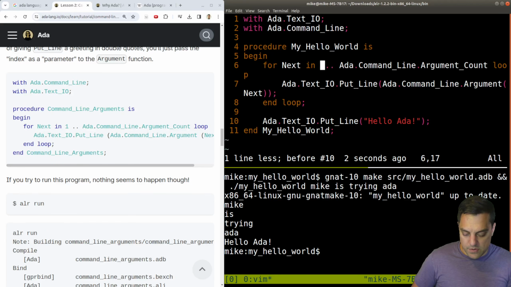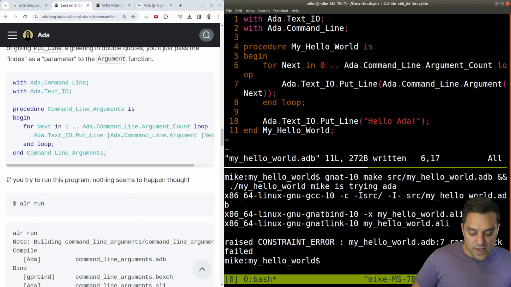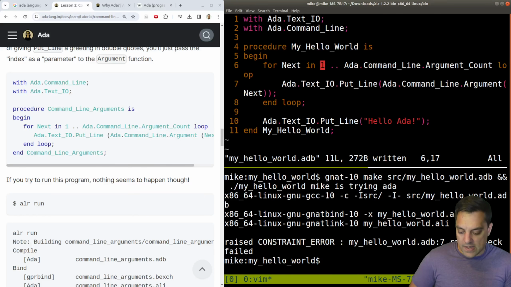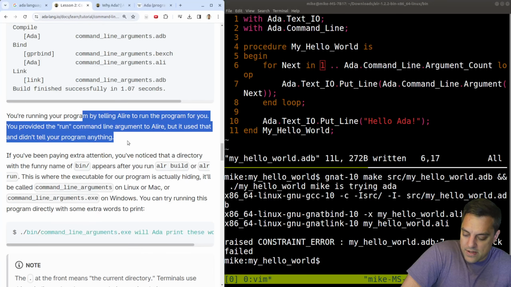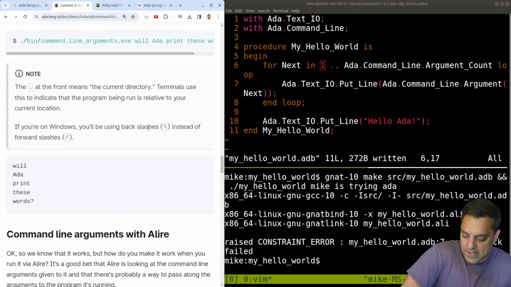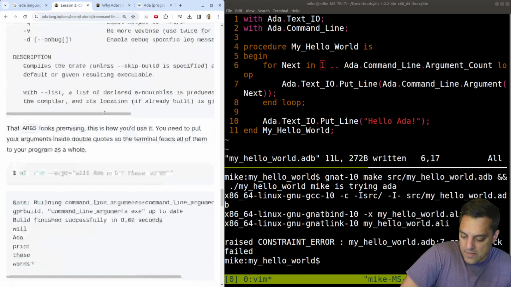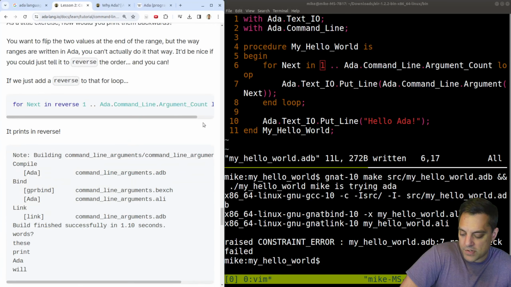Let's go ahead and do 0 there. There we go. Oh, failed. Range check failed. Okay, maybe it is one based. Interesting. Okay, so we shall see here. But okay, this ran, and then we did provide our arguments here. I'll print these words. And then otherwise, with this ALR tool, you can set your args here in quotes, just like other languages.